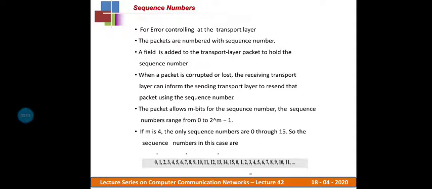For example, if the size of the sequence number field is m equal to 4, then the sequence numbers go from 0 to 15. So the sequence numbers in this case start with 0, 1, 2, 3, 4, 5, 6 and so on up to 15. Once it reaches 15, it is again reset to 0. That's how we refer to the sequence numbers.